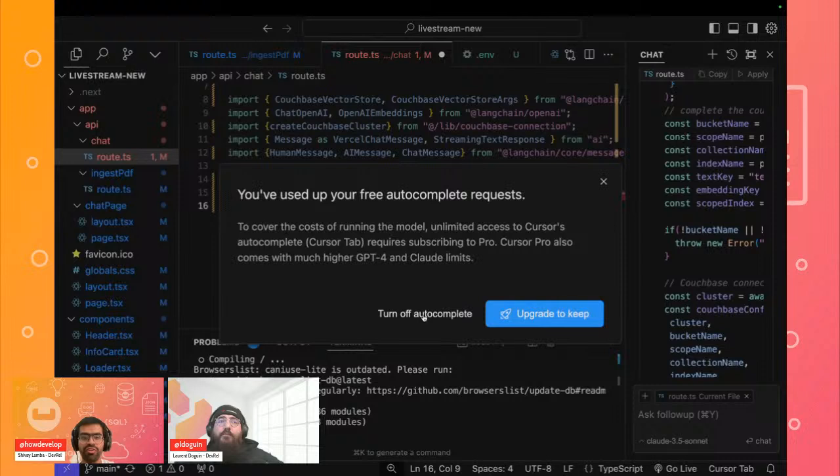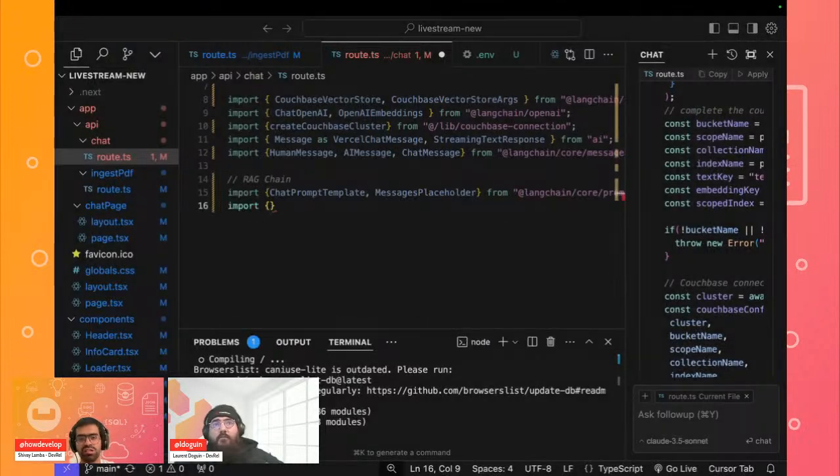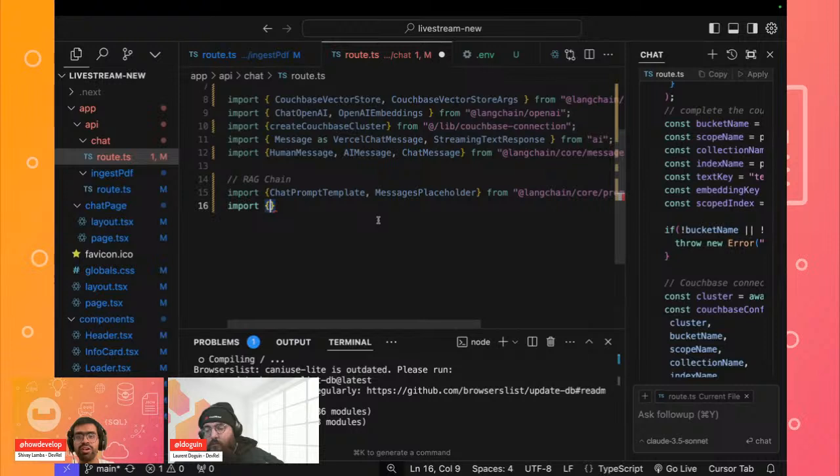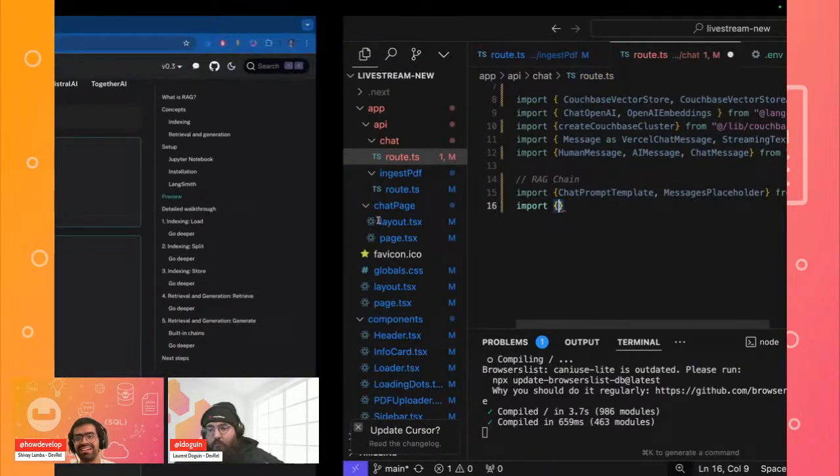For now we can turn off the autocomplete, because it was probably a hindrance at times. But in case you run out of this, you can either purchase a pro subscription of Cursor, or you can also just go ahead and create a new account. That's something that I do as a kind of hack.